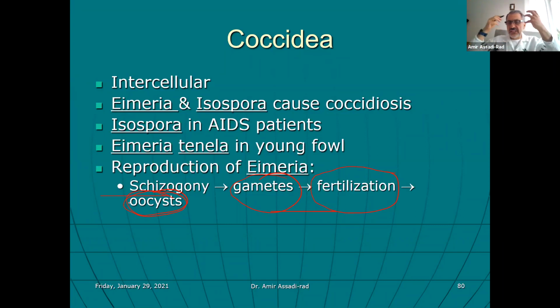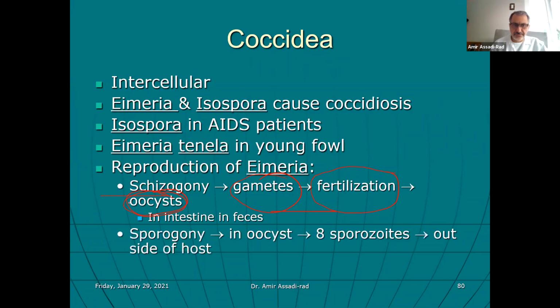When the oocyst is ingested by a chick or chicken, then what happens? It goes to the large intestine and multiplies and multiplies and multiplies. The name of the process is called schizogony in the large intestine. And inside of the oocyst, you have, of course, the zygote.